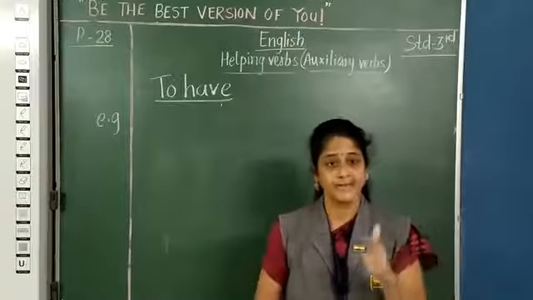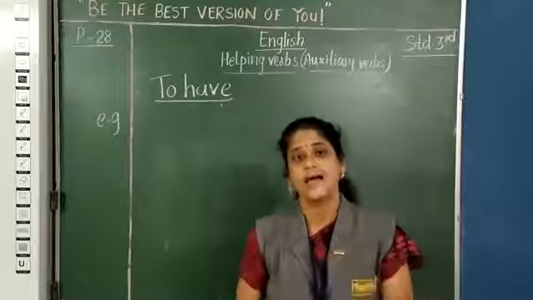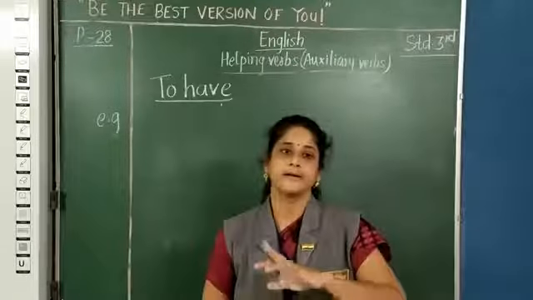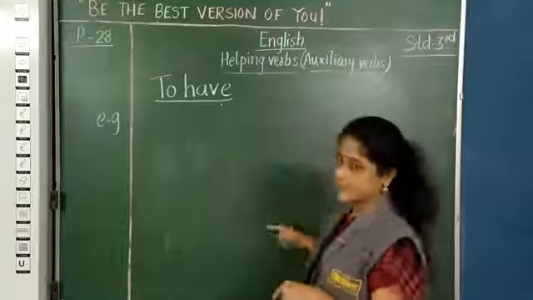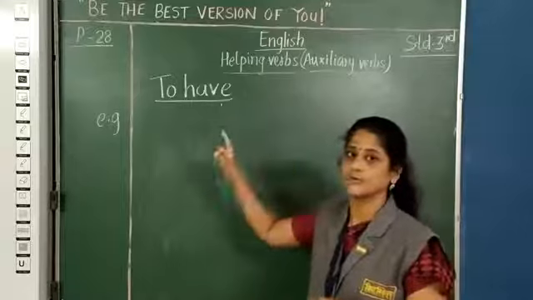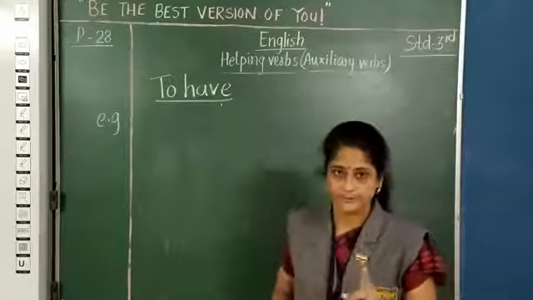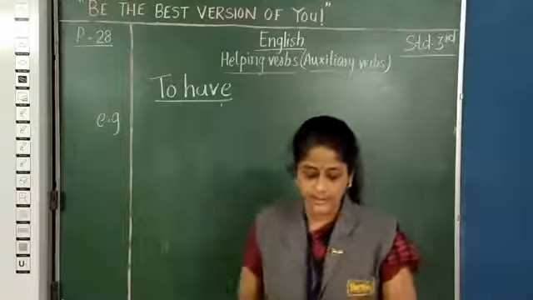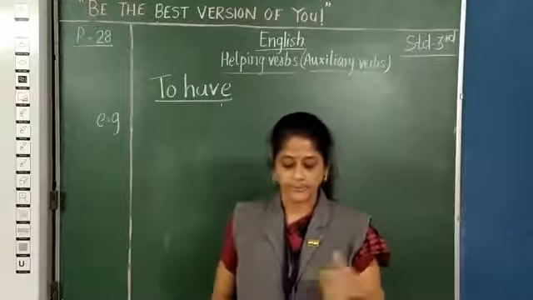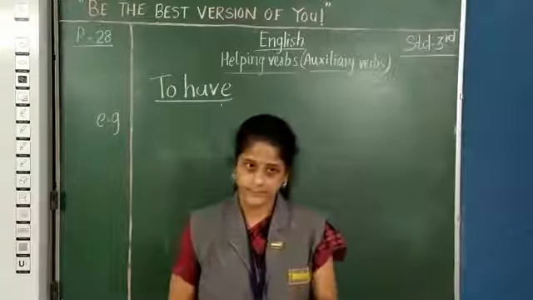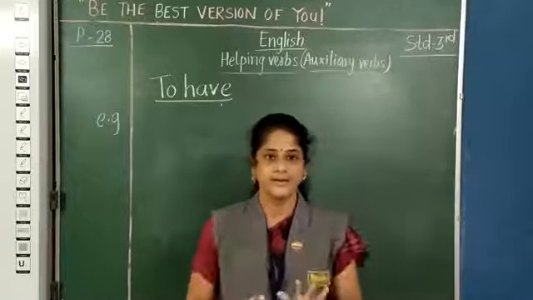So has and have are used in present tense, had is used with past tense, and as I showed you, there are subject pronouns that go with these verbs. So here we are talking about what is possessed, that is has, have, had.